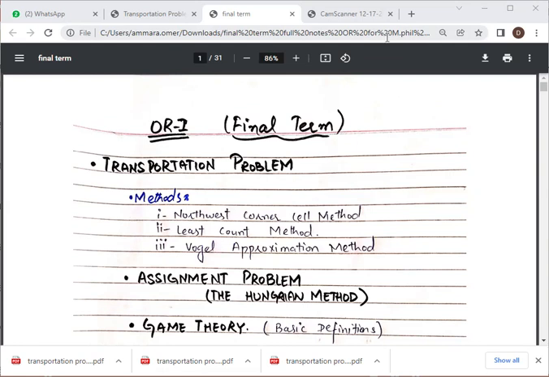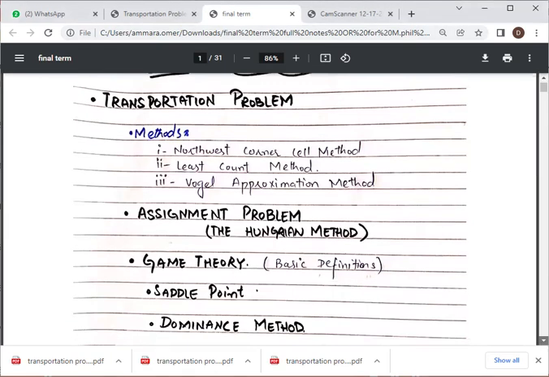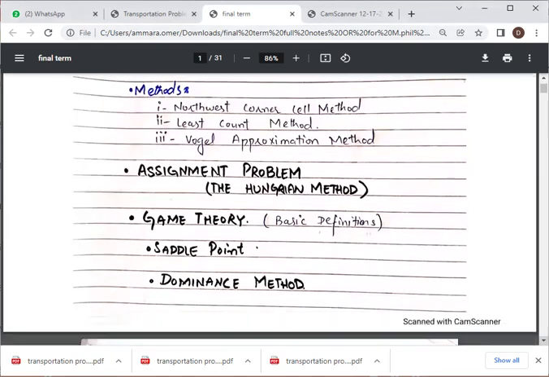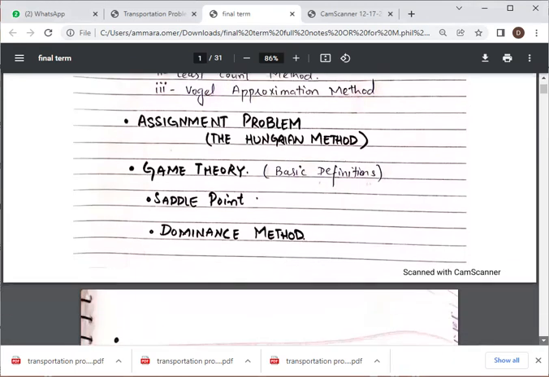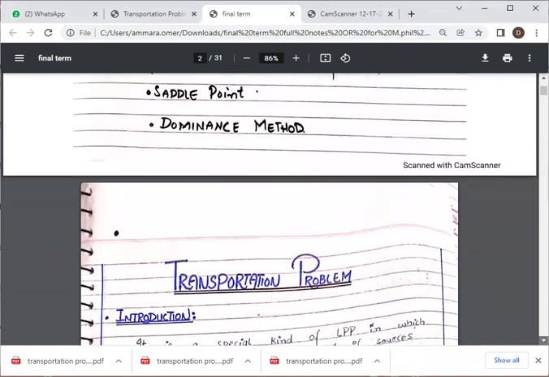The transportation problem has three types of methods: the northwest corner cell method, the least cost method, and the Vogel approximation method. The assignment problem that we will deal with today is the Hungarian method, along with game theory, its basic definition, saddle point, dominance method, and so on.